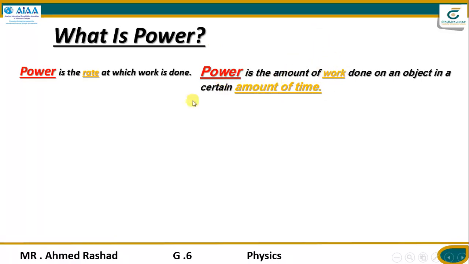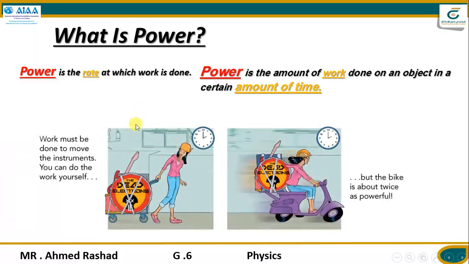So you can see here two pictures for making power. Work must be done to move the instruments, in this case a car, and you can do it yourself. So when you do it yourself, that is one kind of work, and we can do it with this bike, and this is a more powerful way.